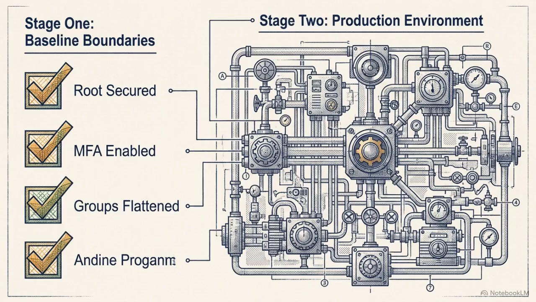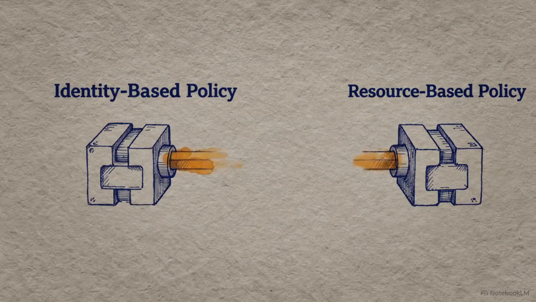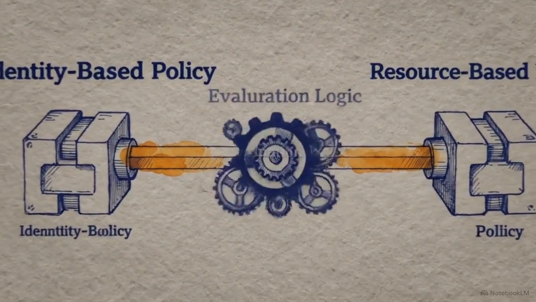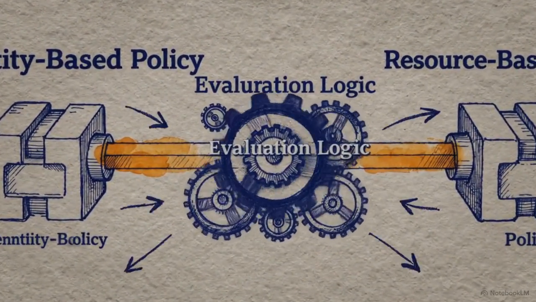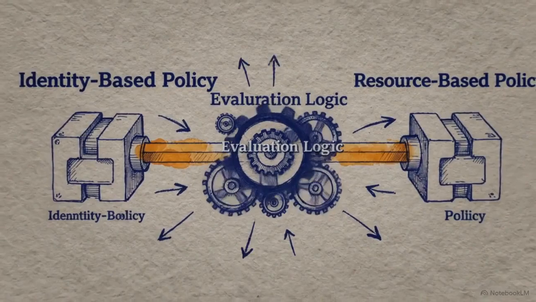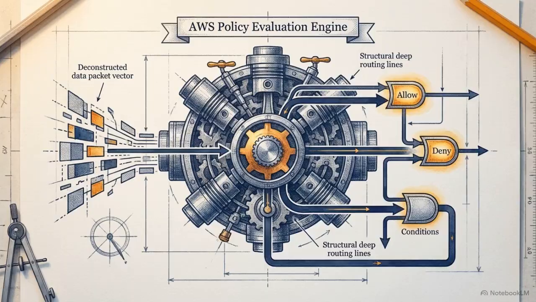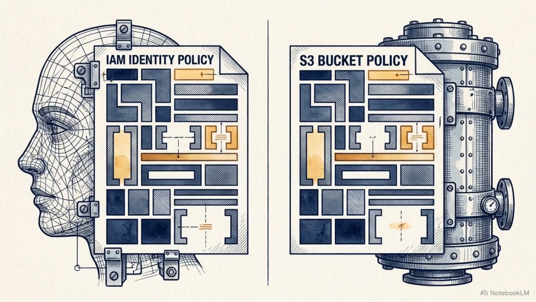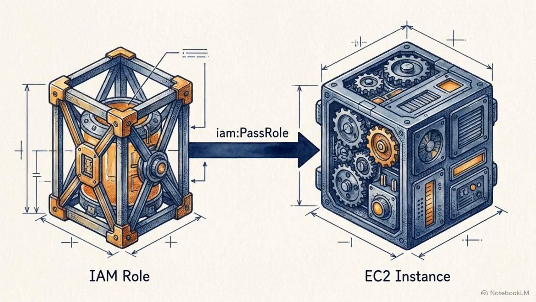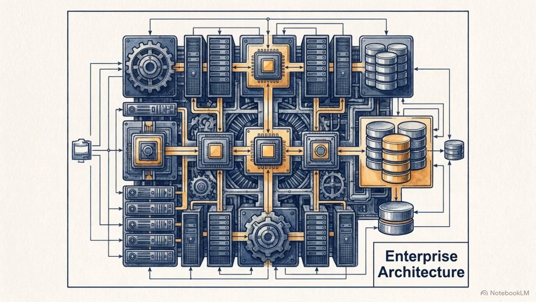However, configuring these boundaries is only the first stage of identity management. In a production environment, you must also manage how multiple overlapping permissions interact and resolve access rules when identity-based and resource-based policies overlap. In the next video, we will deconstruct the inner workings of the AWS Policy Evaluation Engine, contrast S3 bucket policies with identity policies, and analyze the IAM Pass Role API to securely delegate permissions to AWS services. Engineering an enterprise-grade cloud environment requires this level of control over the identity perimeter.